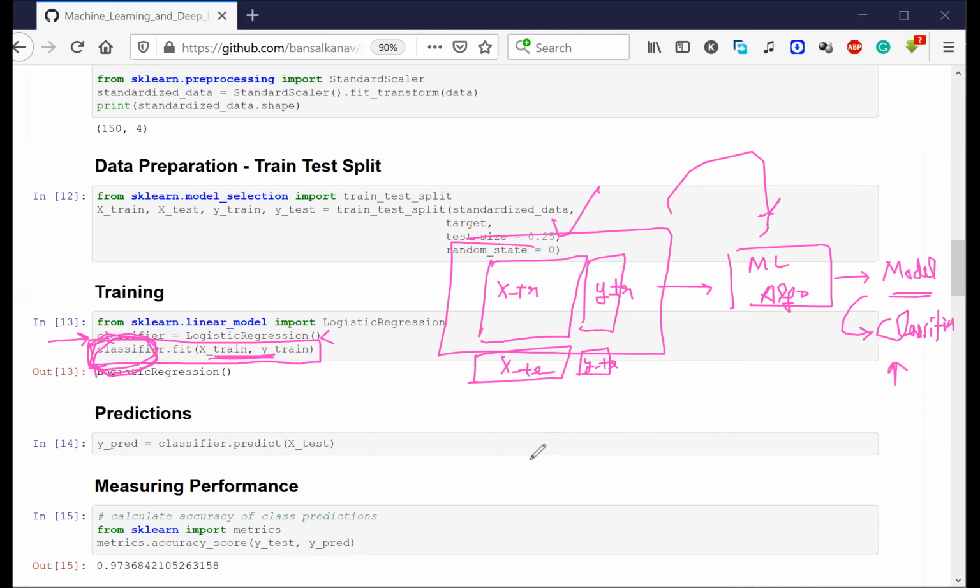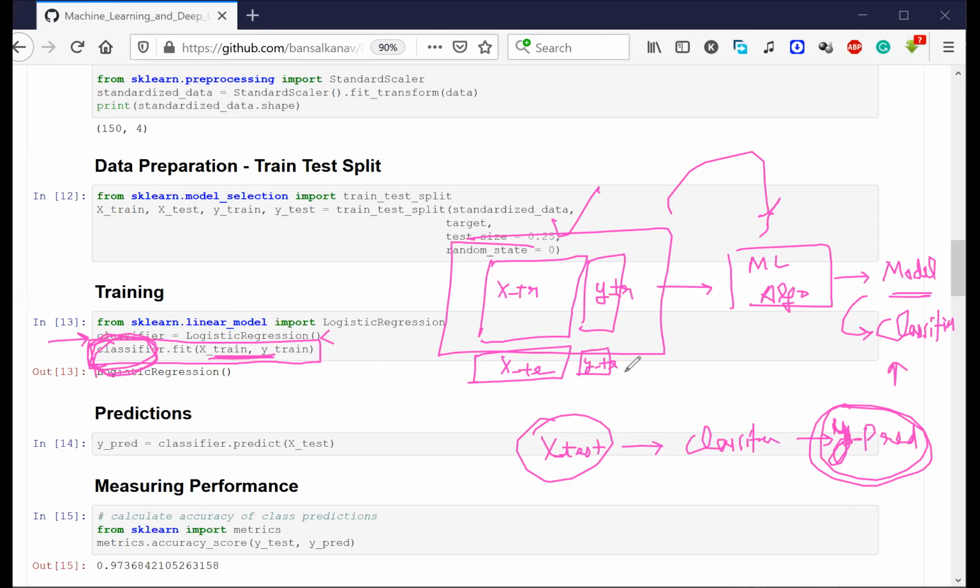Should I take both X test and Y test, or should I only take X test? Yes, correct. I should only take X test, and I should basically put this entire data into my classifier, right? And I should predict on this entire data. Let me call these predictions Y predictions. Do you understand that these are the predicted values, right? I'm just saying that these are nothing but the Y predicted value. Is it clear to everyone?